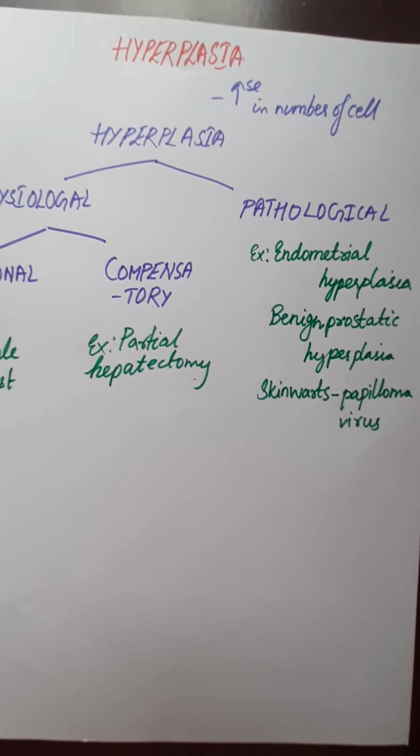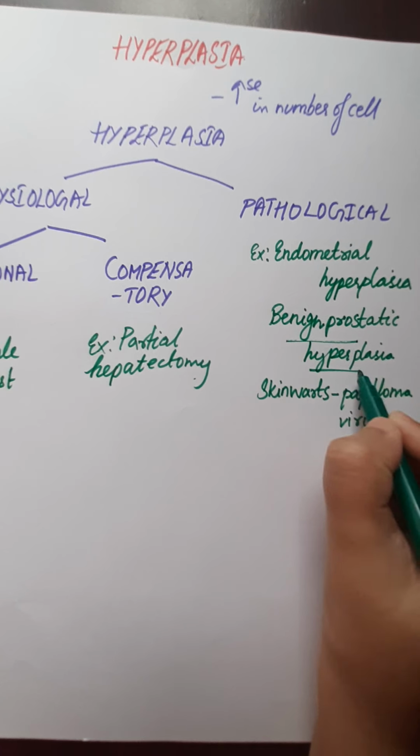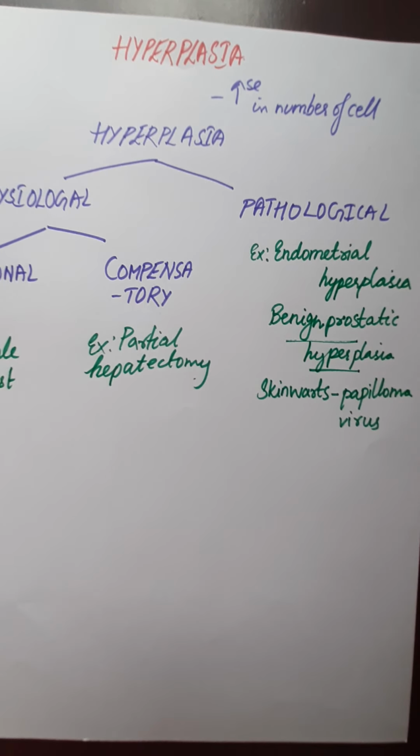In endometrial hyperplasia, there will be cell proliferation of the endometrial gland, and the endometrial gland increases in size because of the cell proliferation. Whereas in benign prostatic hyperplasia, the androgen level is increased, and because of that the prostatic gland proliferates.